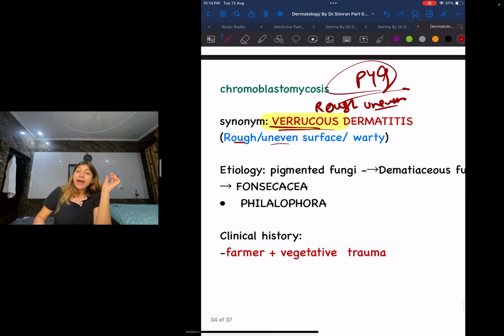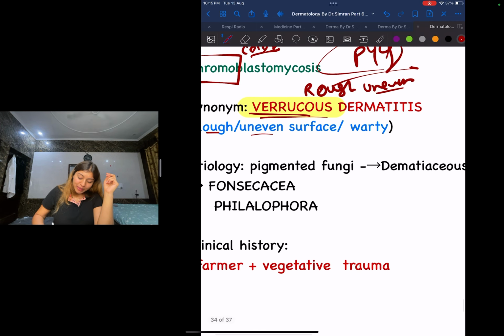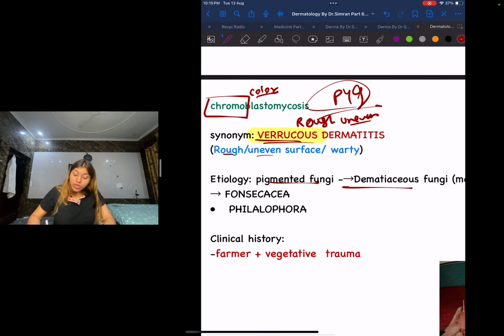And what is the etiology? In the name itself, it is written chromo. The word chromo means color. So what is the etiology? It is going to be a pigmented fungi, a dematiaceous fungi. And what is the pigment it is releasing? It is going to release melanin in the cell wall.